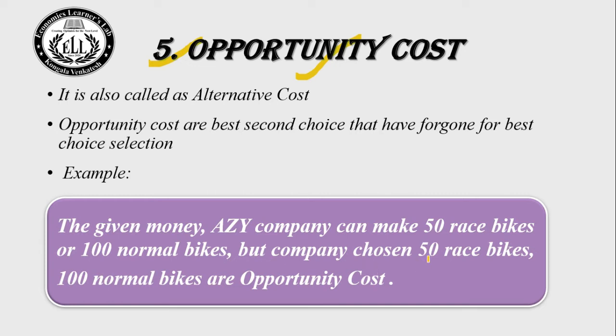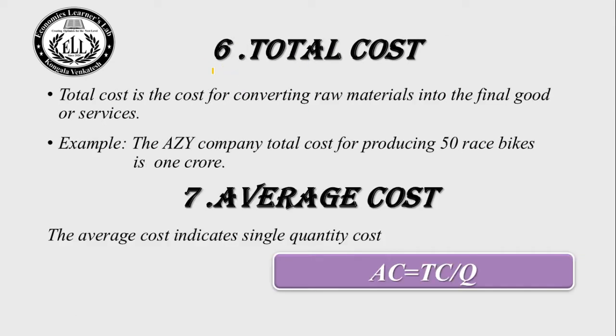But the company chose 50 race bikes according to the demand in society. So here, 100 normal bikes are the opportunity cost. Let us go to the next slide. 6. Total cost. Total cost is the cost of converting raw materials into final goods or services. Example: the AZY company's total cost for producing 50 race bikes is 1 crore. So here the total cost of the 50 race bikes is 1 crore.